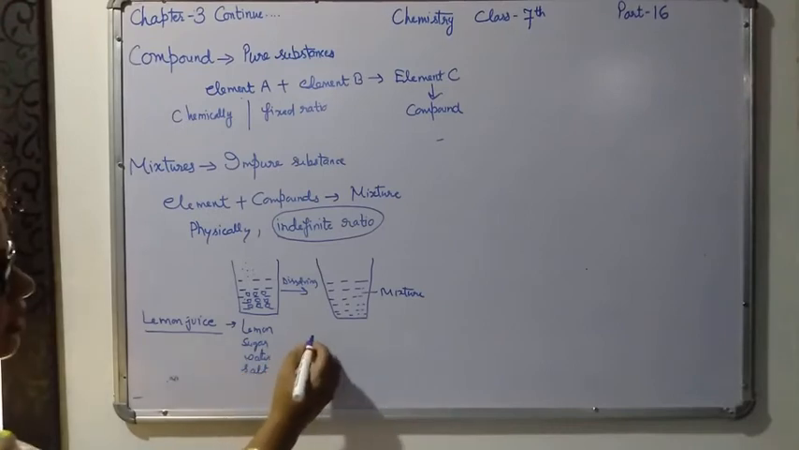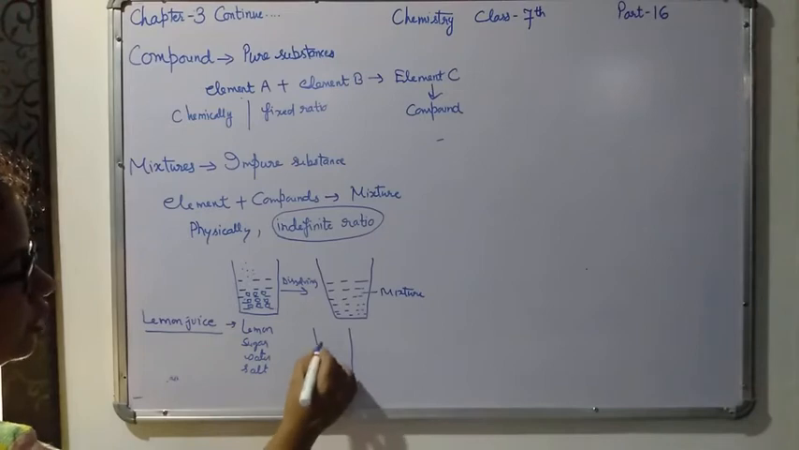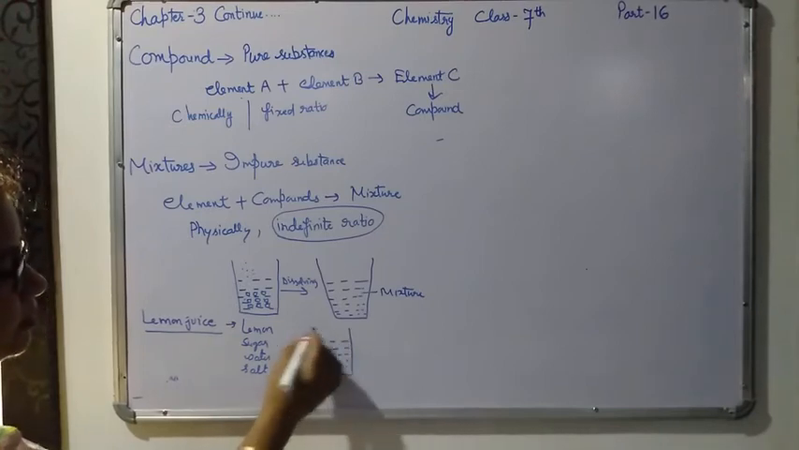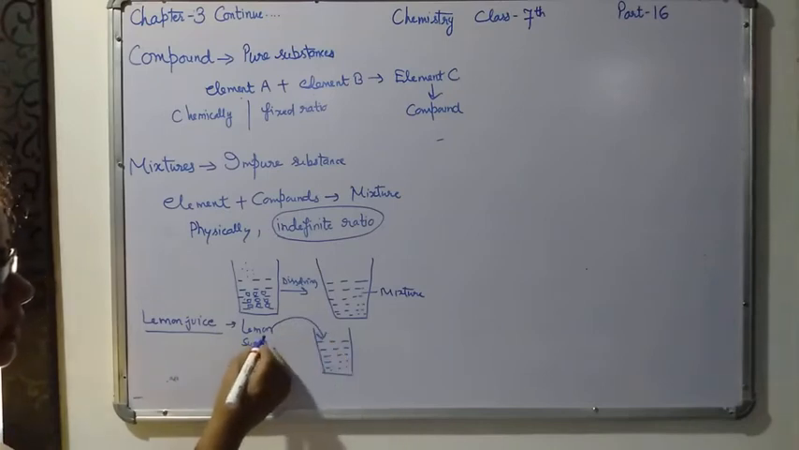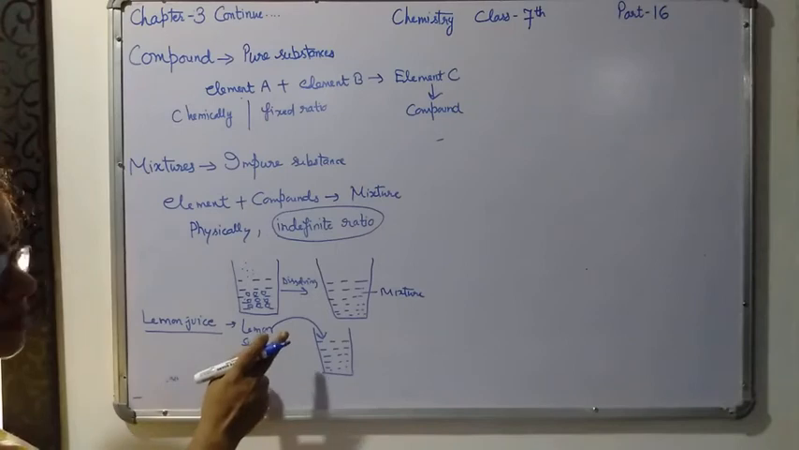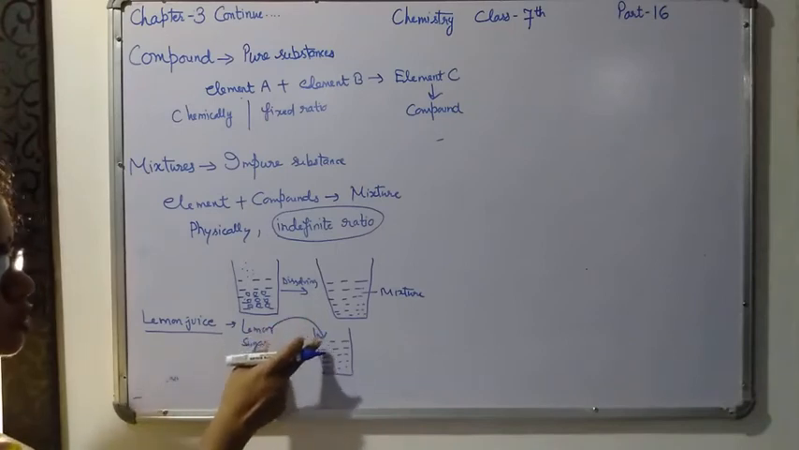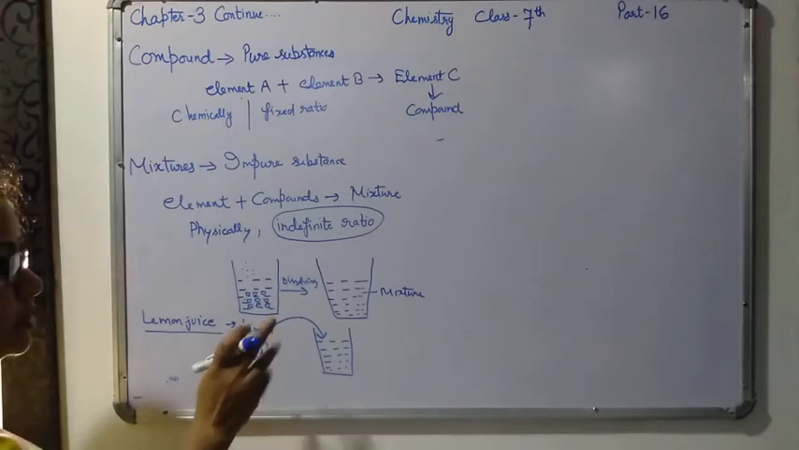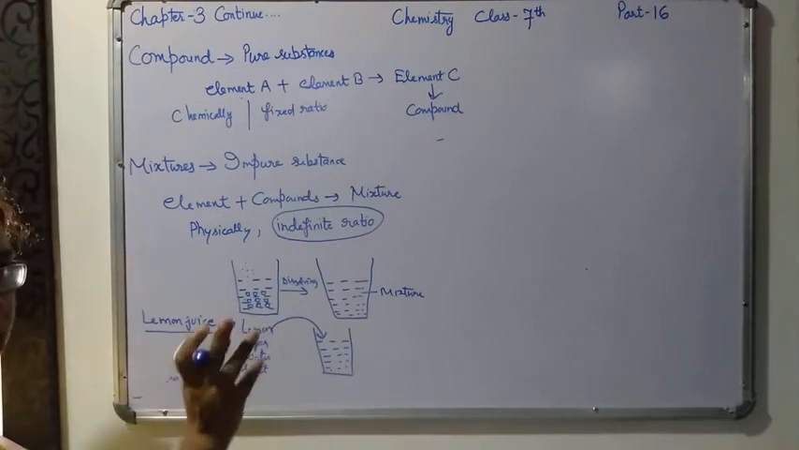Suppose you take one glass of water. In this you will add some lemon juice. But the lemon juice amount is not fixed. You can add one tablespoonful of lemon juice, or you can add half tablespoonful of lemon juice also. The amount is not fixed.